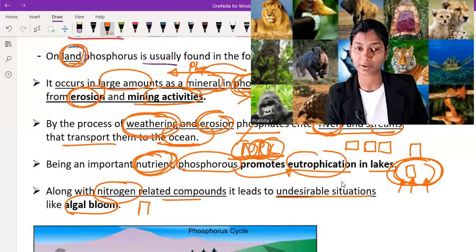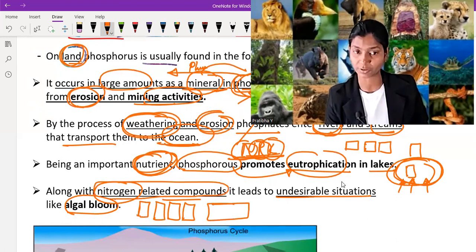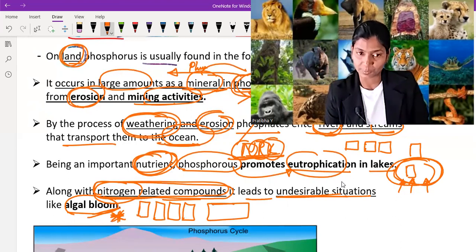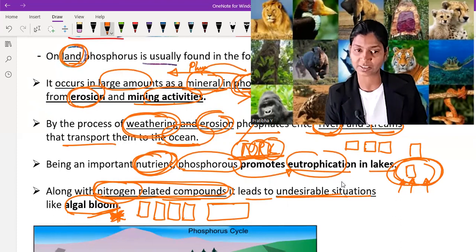Algae grow in very large numbers in a very short span of time in a very small area. So phosphorus along with nitrogen-related compounds leads to the undesirable situation called algae bloom. Algae bloom is not a boon for us. It is a very disastrous stressor for the other life surviving in the marine ecosystem.